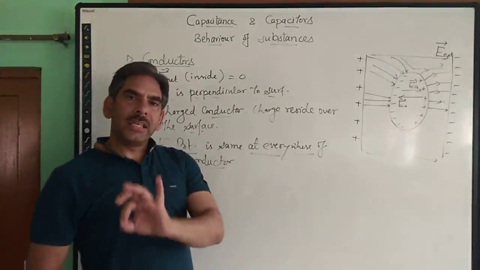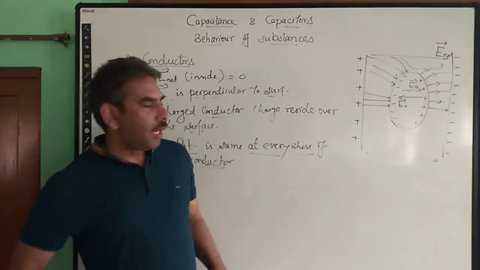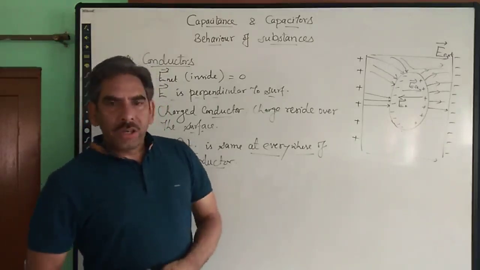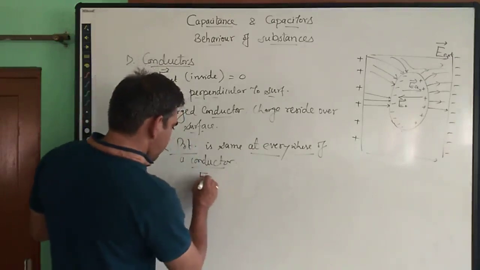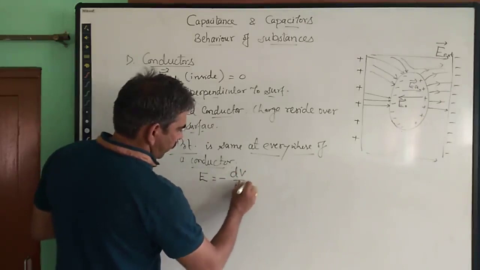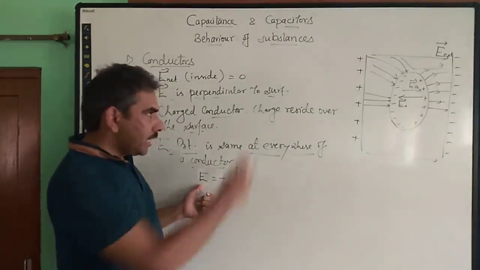At every point the electric potential is same. How can we understand that, or why is it so? Because inside, electric field is 0, so from this expression E is equal to minus dV upon dr, because electric field is 0 inside the conductor.